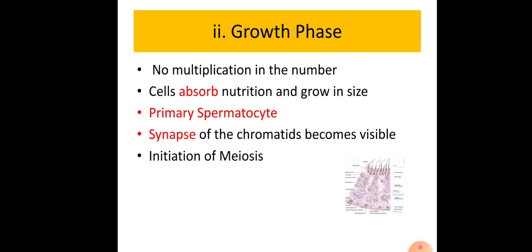They are known as primary spermatocytes. In these primary spermatocytes, we can observe the synapsis of the chromatids. This synapsis indicates the initiation of meiosis. That means in the growth phase itself, there is initiation of meiosis.